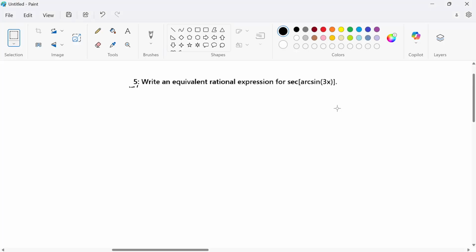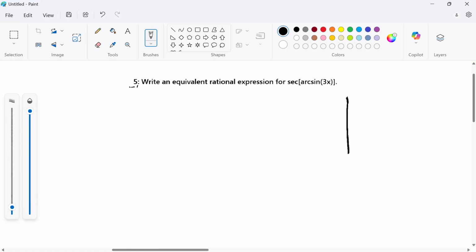Here's an AP pre-calculus question about rational expressions and secants, arcsines. It wants an equivalent rational expression for secant of arcsine 3x. Arcsine 3x is going to be some angle, so it's the secant of some angle. How do I find that angle?